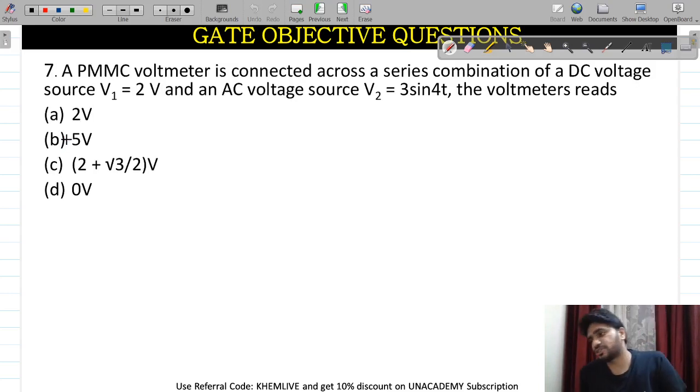This is again a very easy question. A PMMC voltmeter is connected across a series combination of a DC voltage source and an AC voltage source.